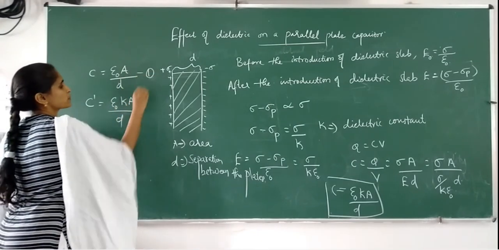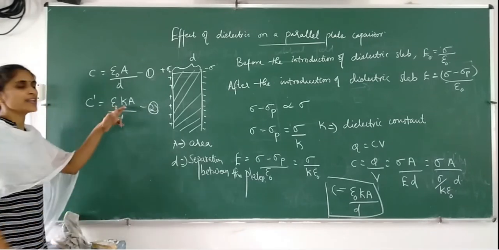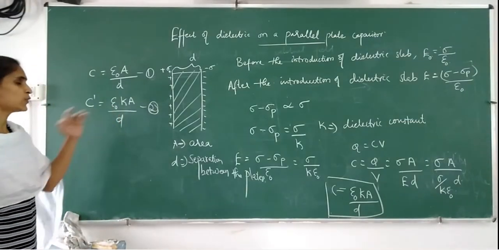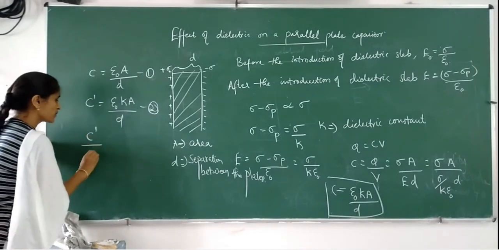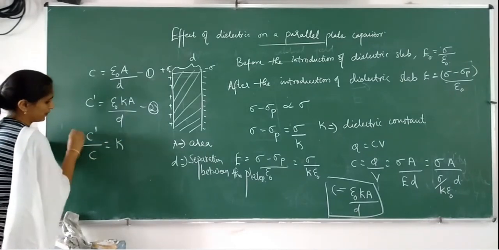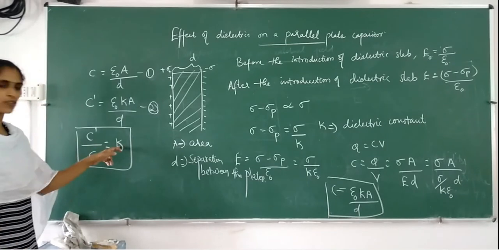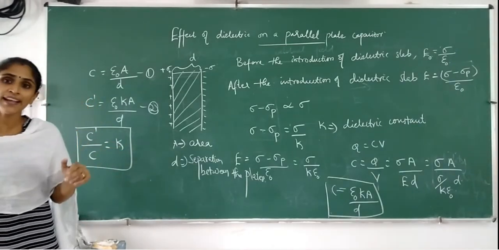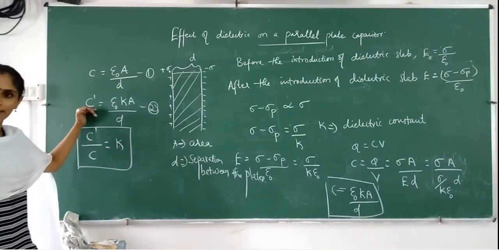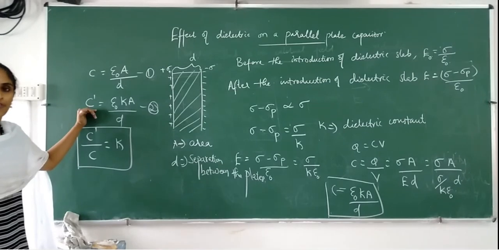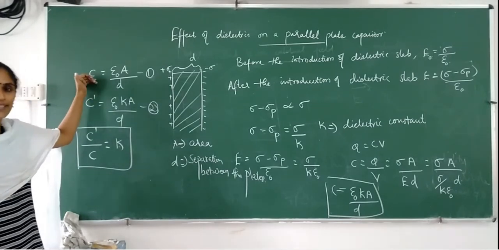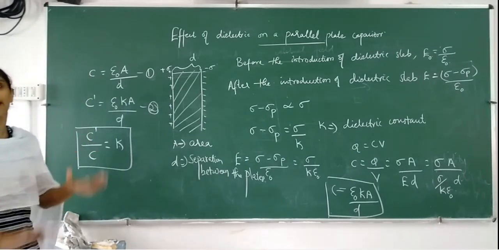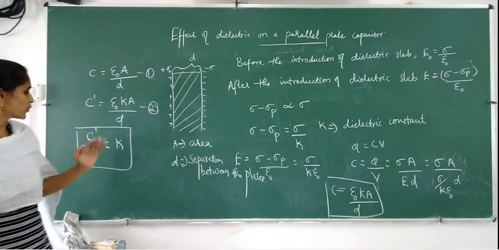So from these two expressions we can define the dielectric constant. How can we define the dielectric constant? It is given by C dash by C, which is equal to K. So how to define the dielectric constant? It can be defined as the ratio of the capacitance when a dielectric slab is introduced to the actual capacitance in the absence of a dielectric slab, or in vacuum. Okay, so it's a ratio.